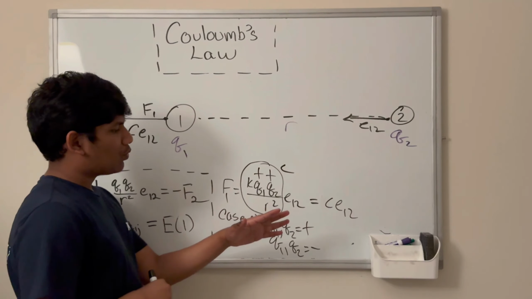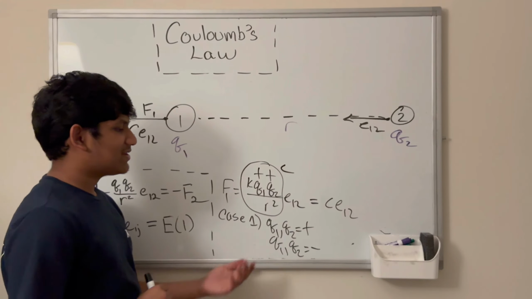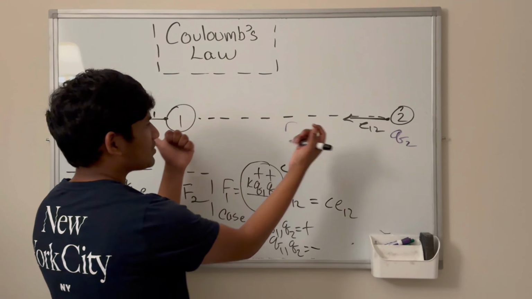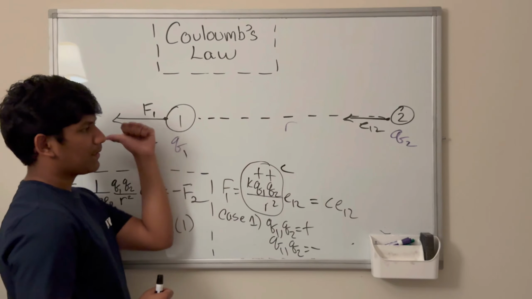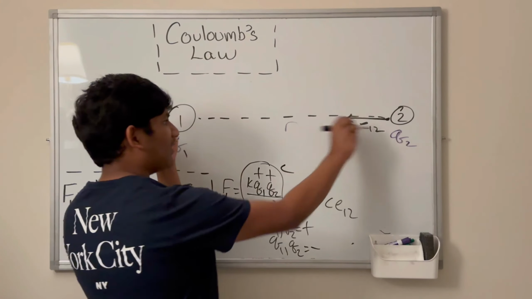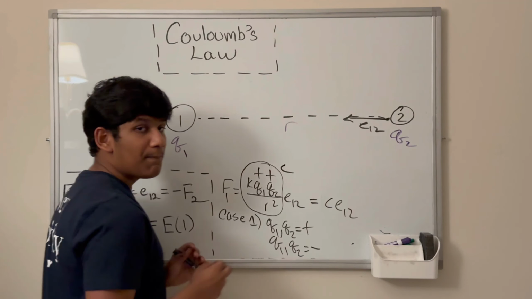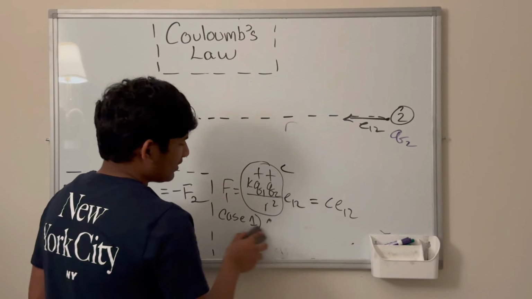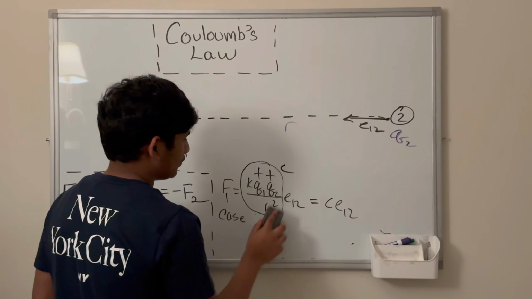Okay, so we just analyzed case 1, and we see that it makes sense. If both of these are positive, then they must repel each other. So 1 should go like this, and 2 should go like that. But let's now consider a second case. Case number 2.